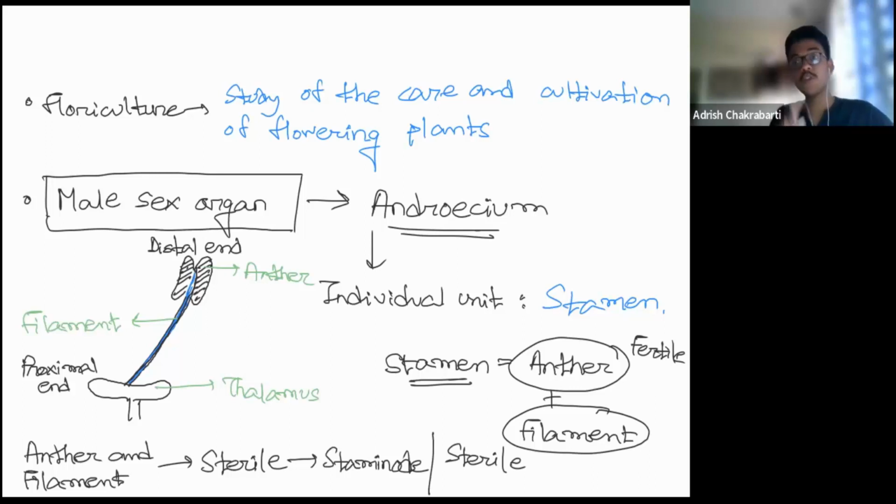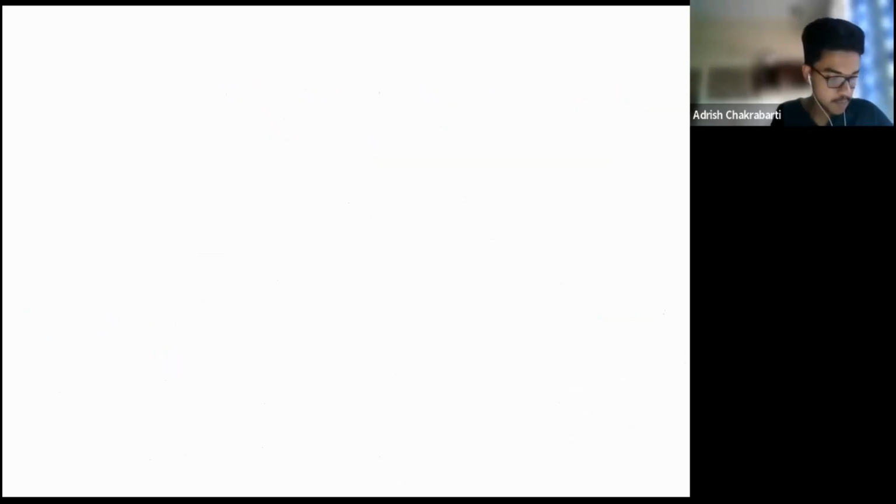Anther and filament, if both of them are sterile, then we will call this staminode. And obviously, when both of them are sterile, they don't have the capacity to produce reproductive structures. Okay, so we have covered stamen, we have covered staminode. Now the next part, we're going to the structure of anther. Let me quickly go through NCERT.